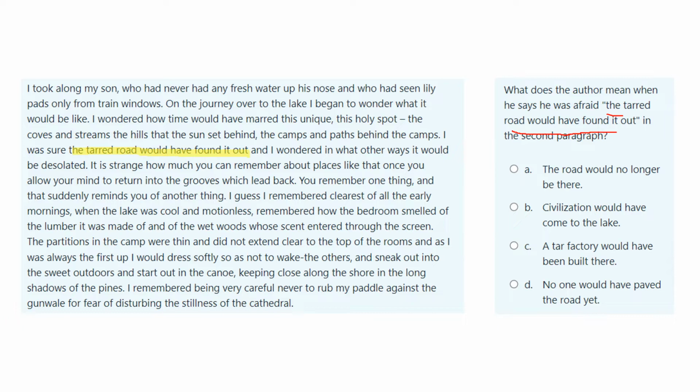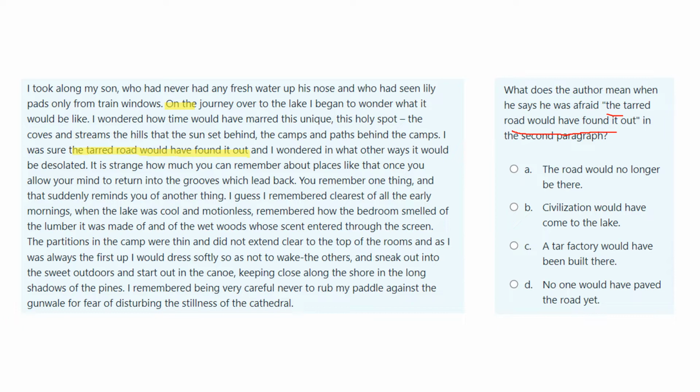Let's go back a couple of sentences and see what is happening. So let's start with on the journey. "So on the journey over to the lake, I began to wonder what it would be like." So he's trying to imagine what this lake area will be like. He's not been there for a long time. "I wondered how would time have marred this unique holy spot?